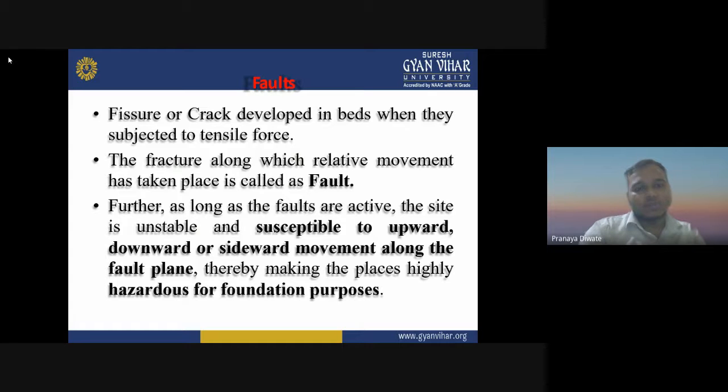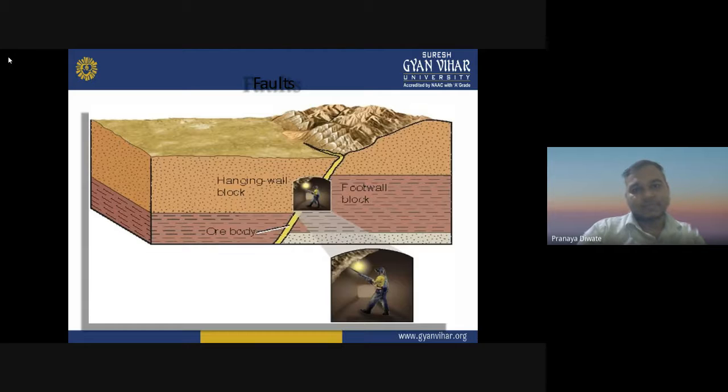Then fault. A fault is a fissure or crack which is developed in a bed when it is subjected to tensile forces. The fracture along which relative movement has taken place is called a fault. Further, as long as the fault is active, the site is unstable and susceptible to upward, downward, and sideward movement along the fault plane, thereby making the place highly hazardous for foundation purposes. Do we have hanging wall and footwall structure here?